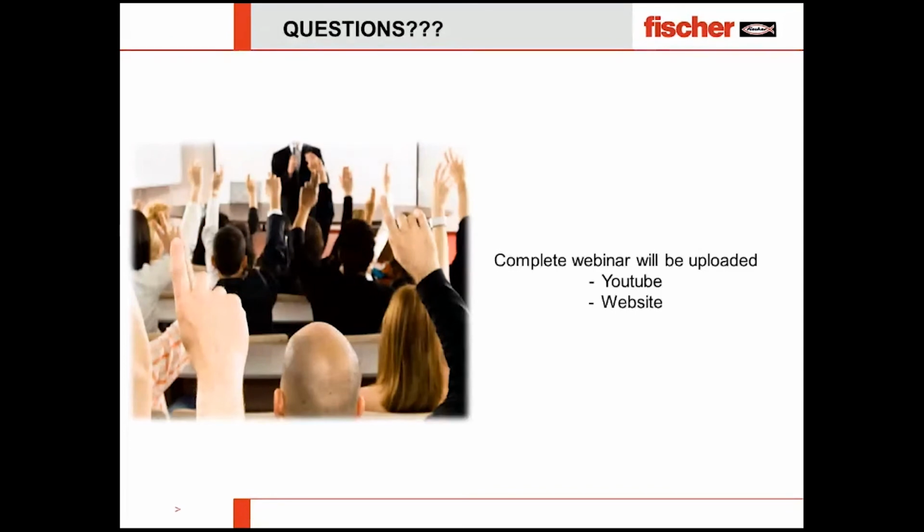Aishwarya is asking, what is the limit to load when using mechanical anchor? Aishwarya, is it a question about using the mechanical anchor, or about the testing? I actually did not get it, but I will answer both.